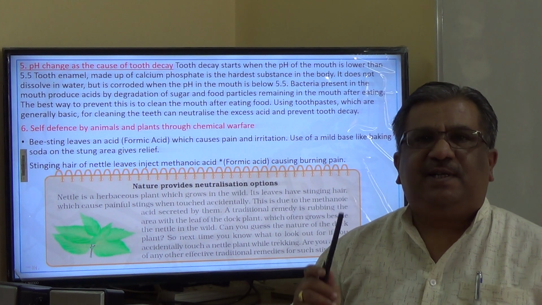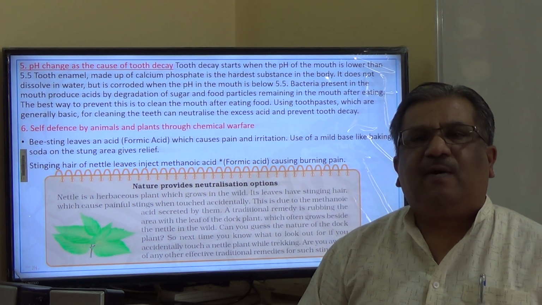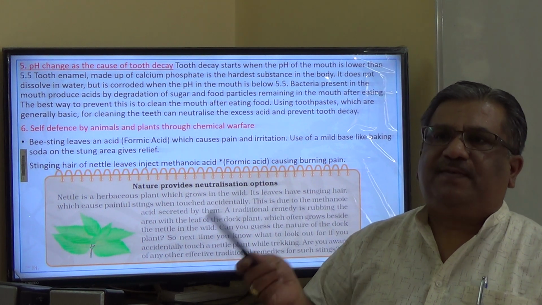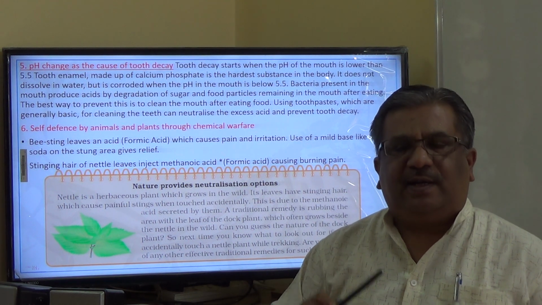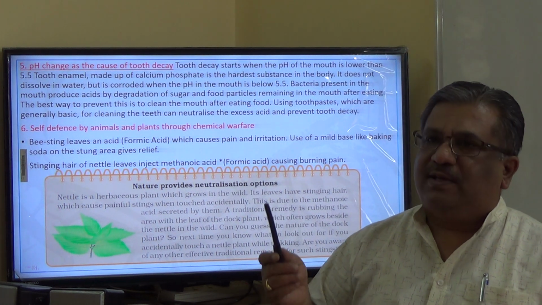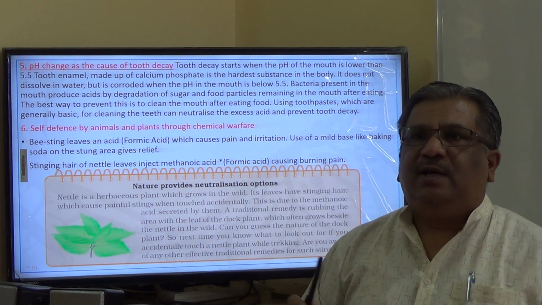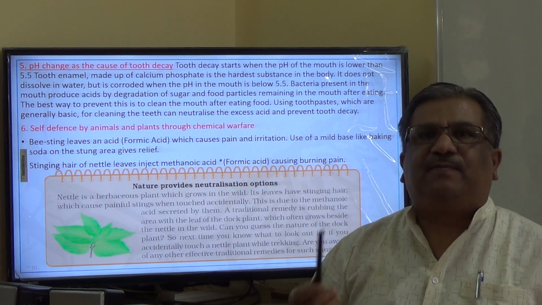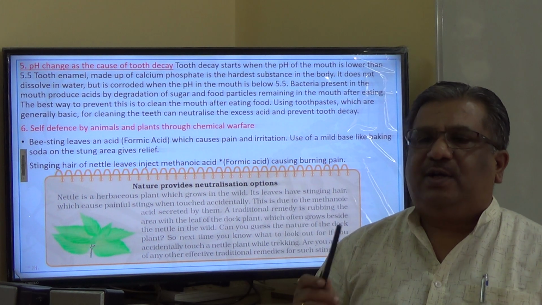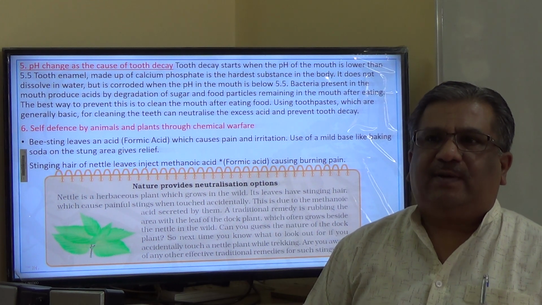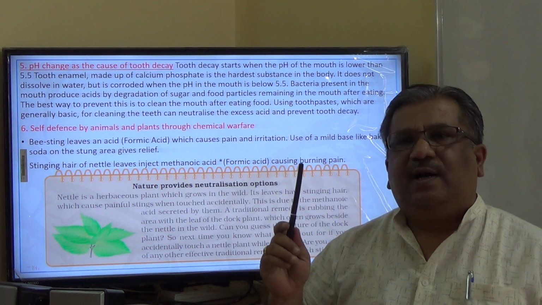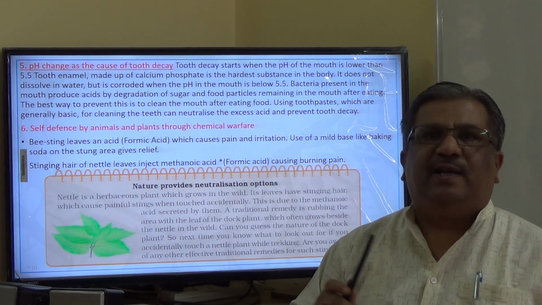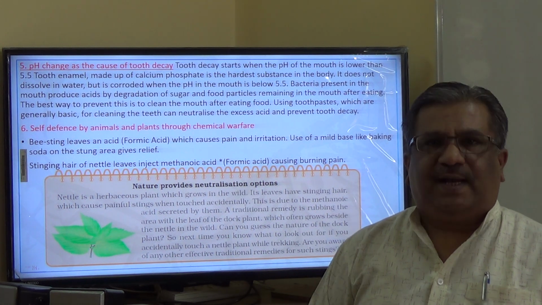The bacteria present in the mouth act upon the sugar of the remains of the food particles and convert it into acids. Once the pH of the mouth is below 5.5, due to the corrosive action of the acid, erosion of the tooth enamel takes place and tooth decay starts. In order to avoid that, rinsing with water is one solution, and another is using toothpaste. Being basic in nature, it neutralizes the action of acid.